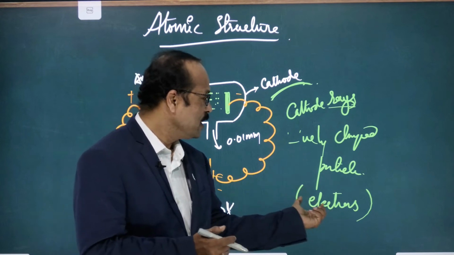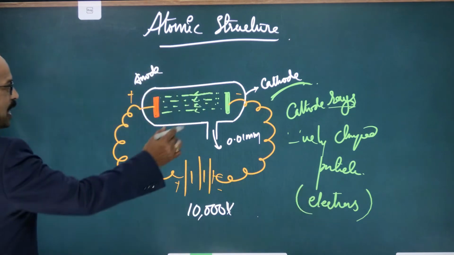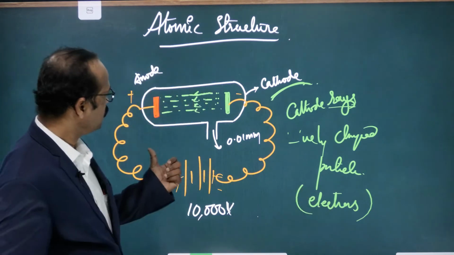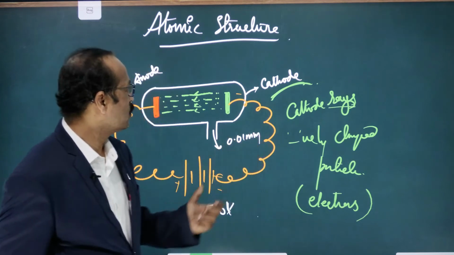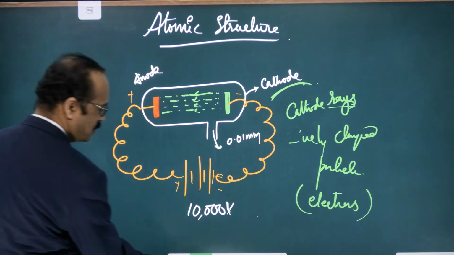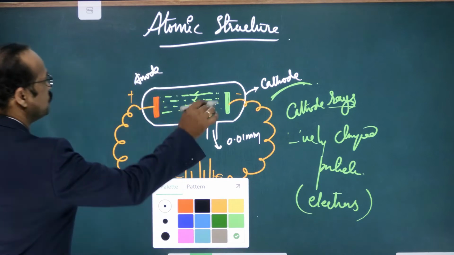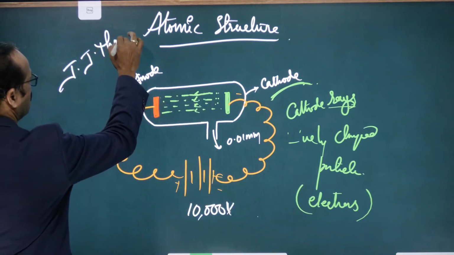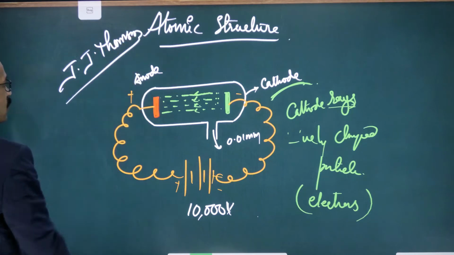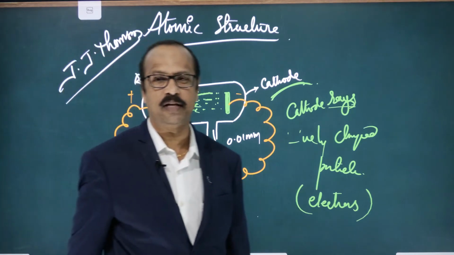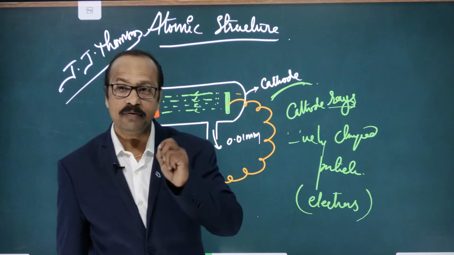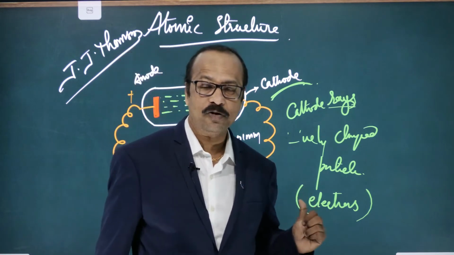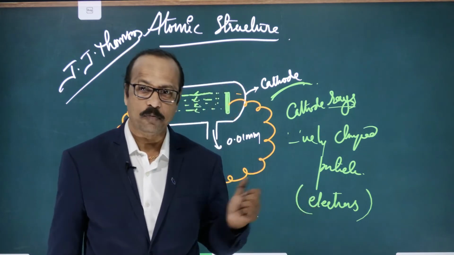From that, the electrons are released, and these electrons were discovered by J.J. Thompson. Who discovered it? J.J. Thompson. Very important. J.J. Thompson was the scientist who got the credit for discovering the electron, and by discovering it he proved that Dalton's atomic theory was wrong.